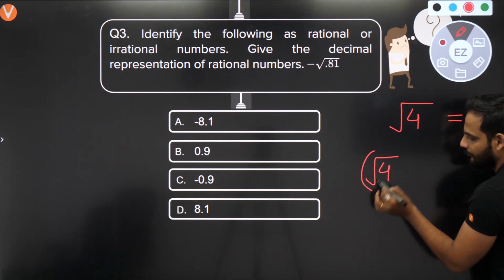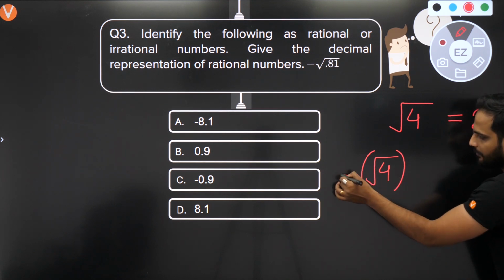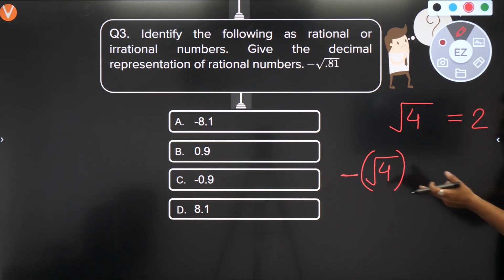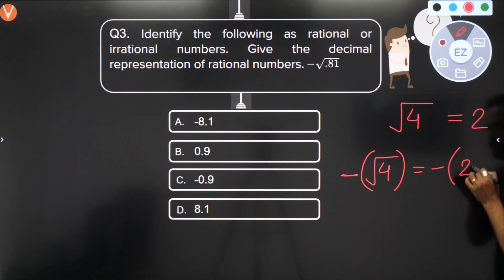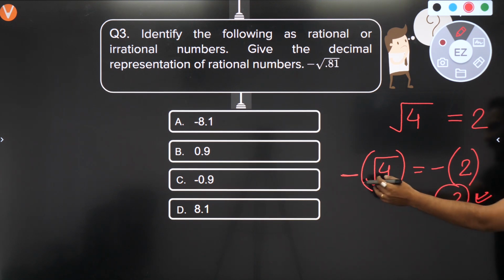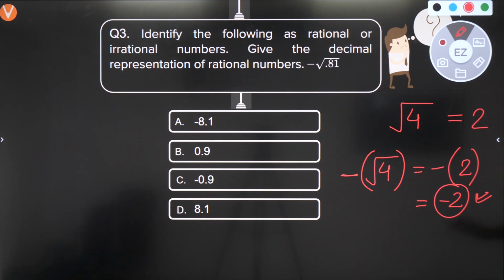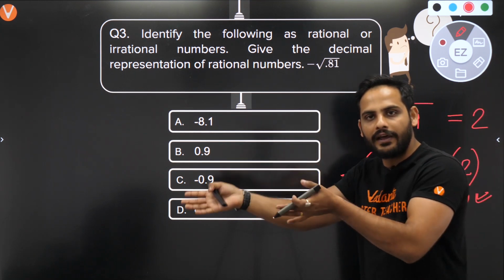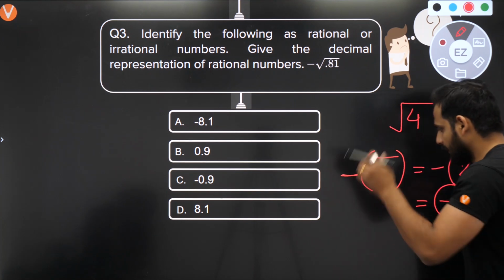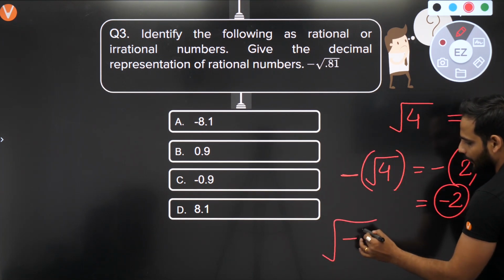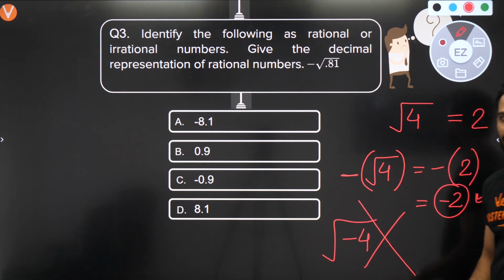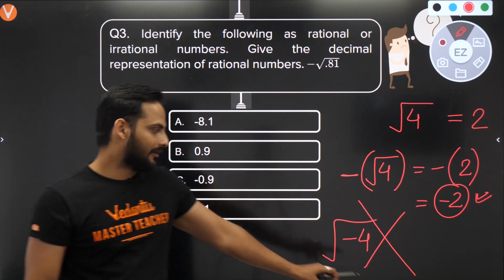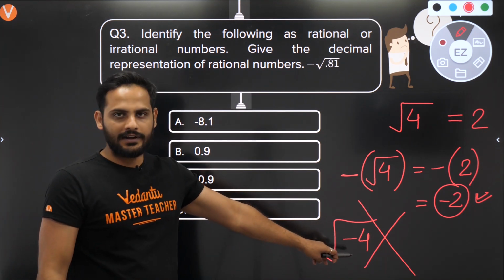Suppose I keep square root of 4 in a bracket, and outside the bracket I put a negative. I know square root of 4 is equal to 2, so it will become minus of 2, which is minus 2. It exists. So outside the square root we can have a negative, no problem. Where is the problem? If I write square root of minus 4, error 404, it cannot exist. Inside the square root you cannot have a negative.